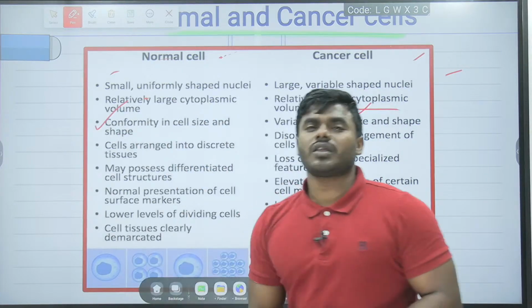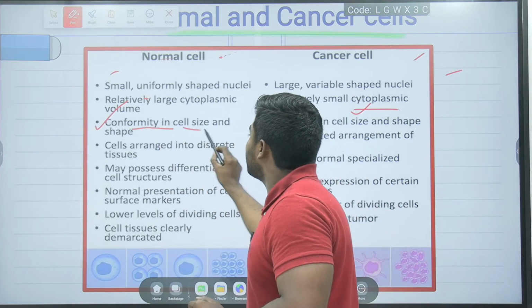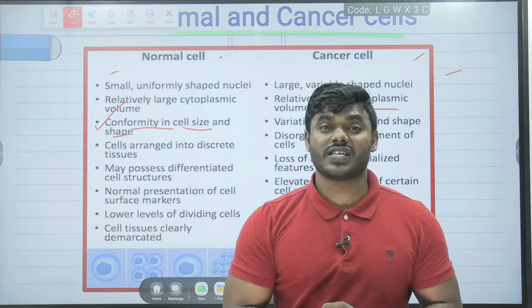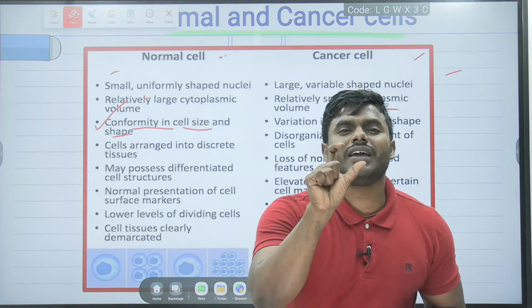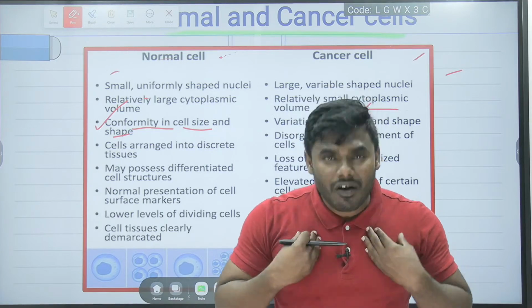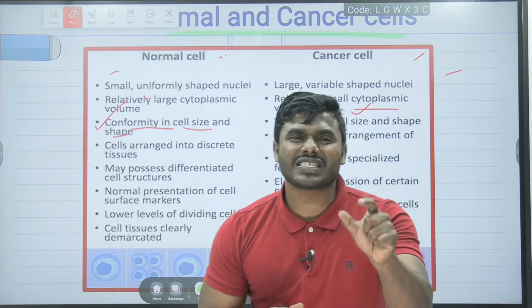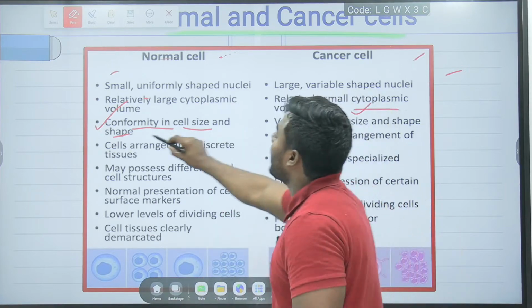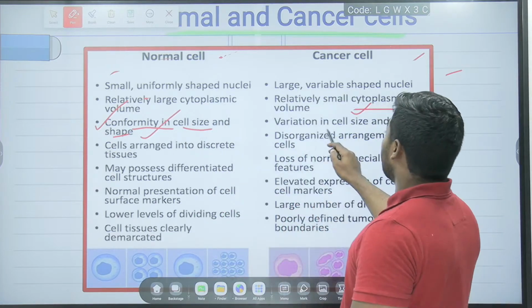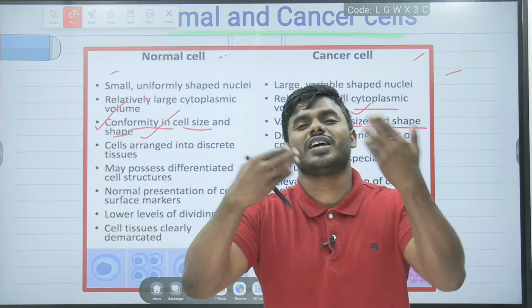Now, if you look into the third one, a very unique point, conformity in the cell size and shape. Once again, remember, conformity in the cell size and shape. What do you mean by that? Our normal cells have a fixed size, a fixed shape, that is how they can form a tissue. But friends, if you look into the cancer cell, there is a variation in the cell size, variation in the cell shape.